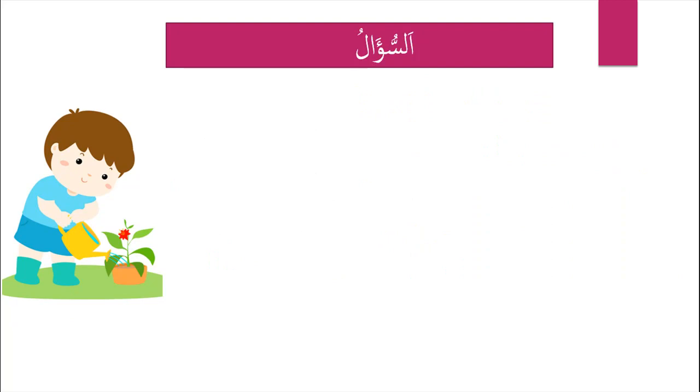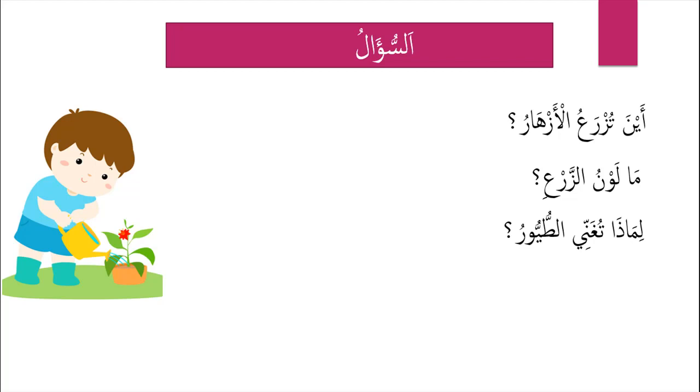Let's look at the questions that follow. أين تزرع الأزهار? Where are the flowers planted? Where are they planted? ما لون الزرع? What is the color of the plant? لماذا تغني الطيور? Why are the birds singing? لماذا يحب الأطفال الحديقة? Why do the children love the garden? These are the questions you can answer on your own.